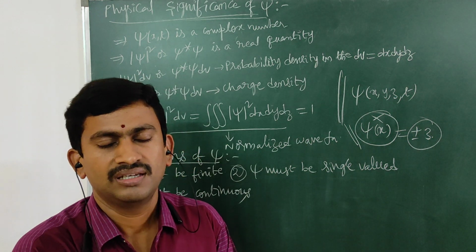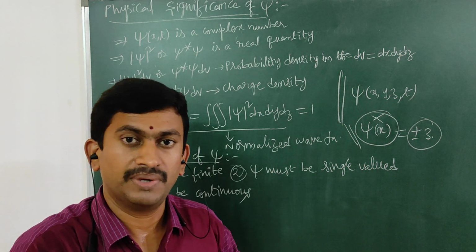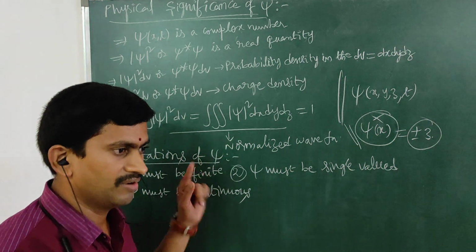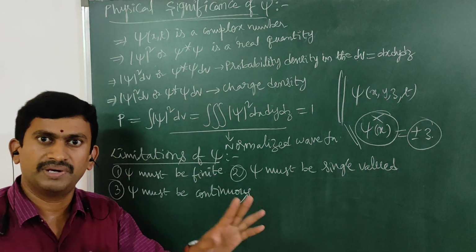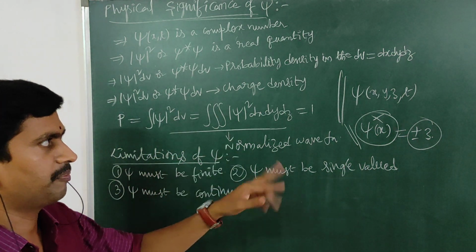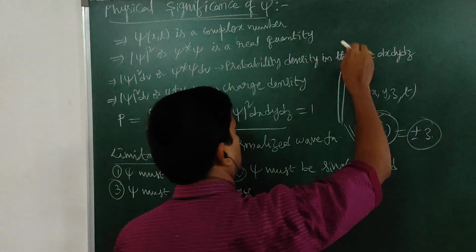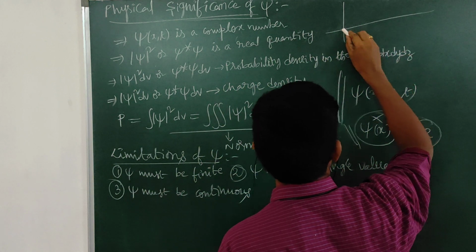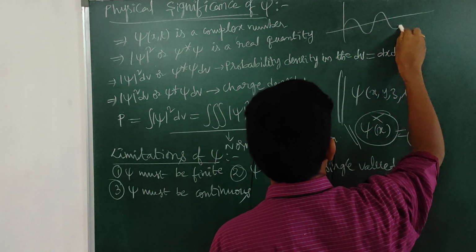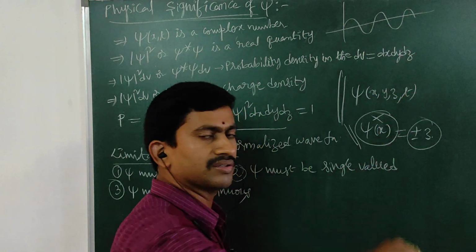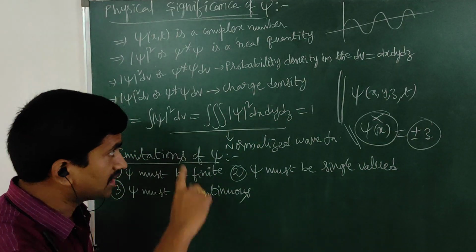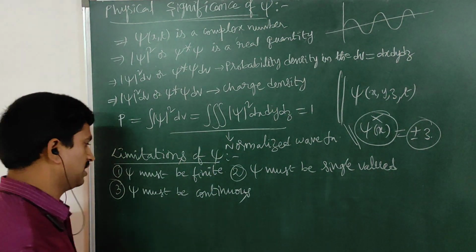Where the potential energy is infinite, it can never be continuous. So the wave function must be continuous. It is never discontinuous. For example, if we draw a plot between the wave function versus the displacement, it must be continuous. That is the physical meaning of the wave function being continuous.